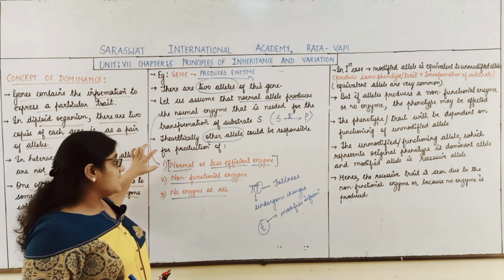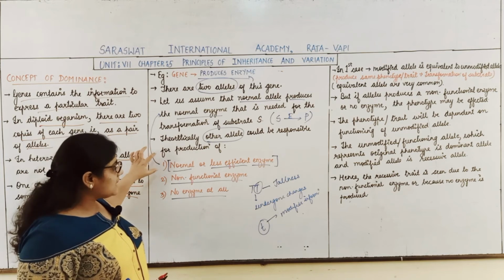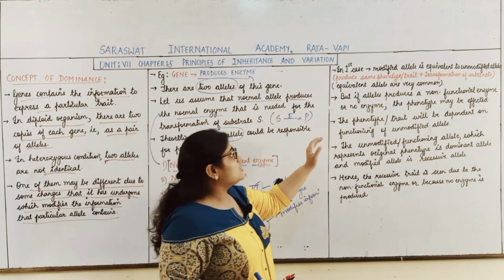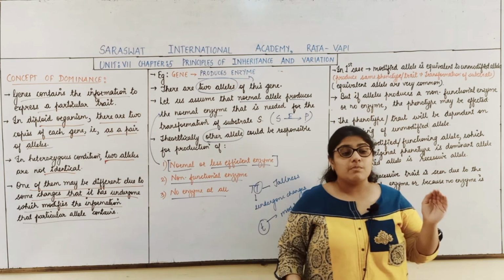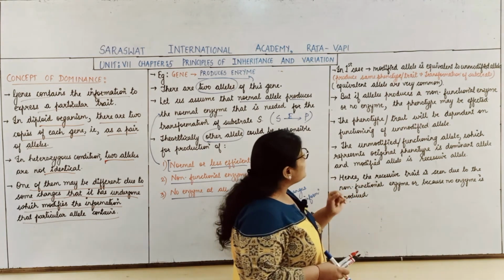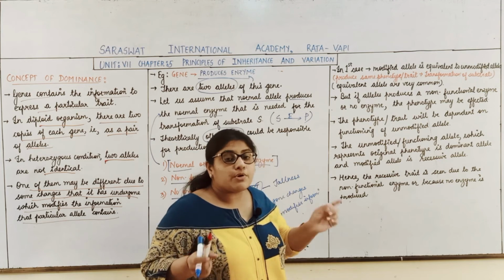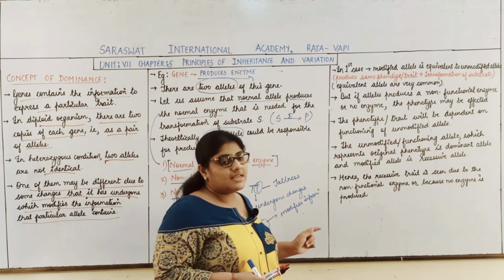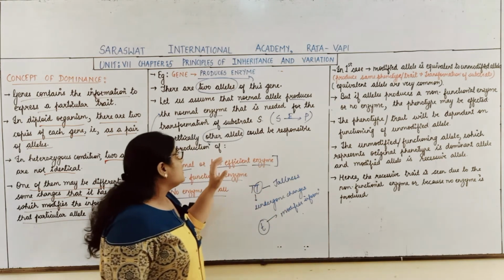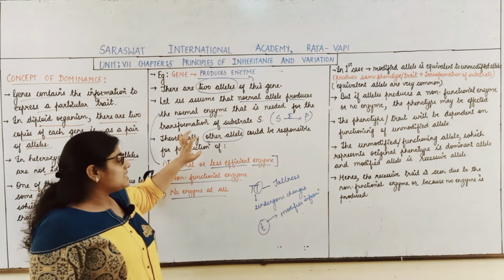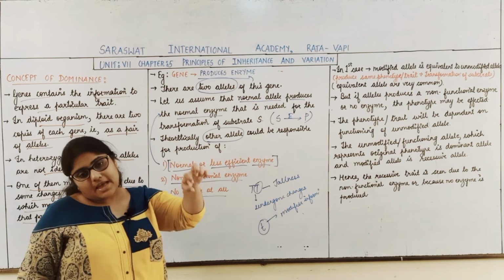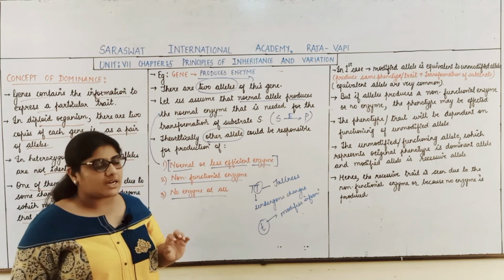The first case is where the allele is producing the normal or a less efficient enzyme. In this condition we can say that the modified allele is equivalent to the non-modified allele. It means it will produce the same trait, that is, it will be responsible for the transformation of the substrate. Here, what is the trait we are considering? We are considering a trait which is forming an enzyme, and that enzyme is transforming a substrate.